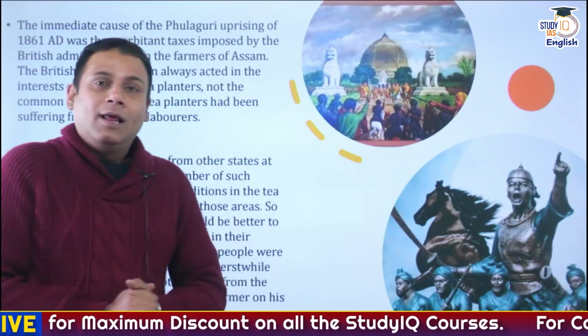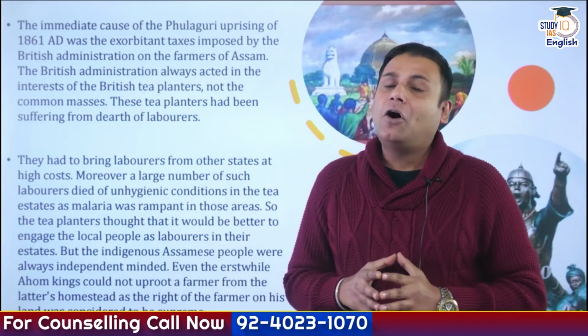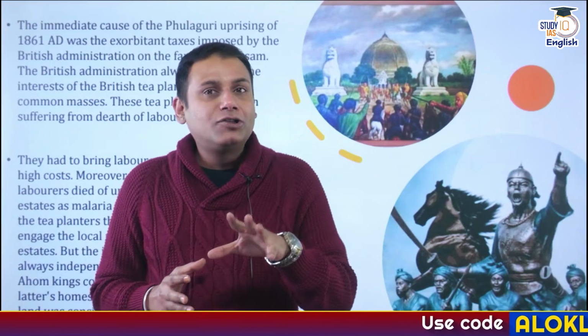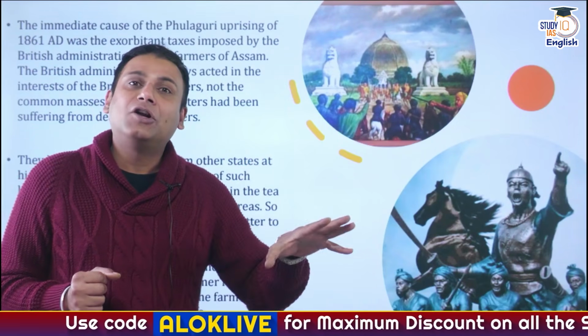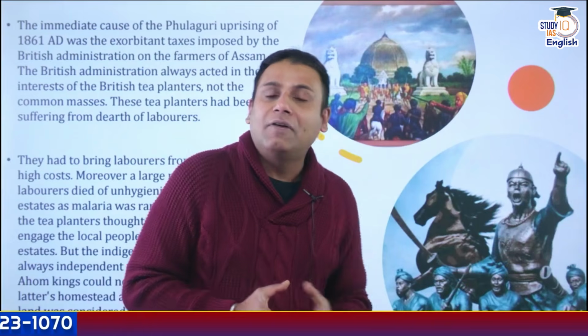Okay, let's begin. Precisely speaking, Britishers have always supported the tea planters in the region of Assam, and they have never supported the cause of the common man or the peasants. Now, these British tea planters used to get the laborers from the other states, and these laborers used to work in the region of Assam. After some time, due to episodic diseases, due to epidemics and malarial-like conditions, many of the laborers died. At this point of time, these British planters were facing a dearth of laborers.